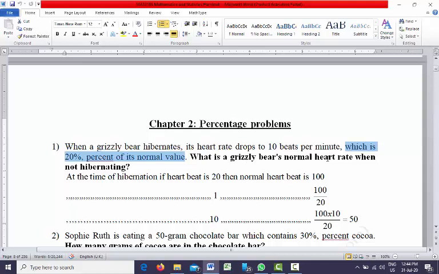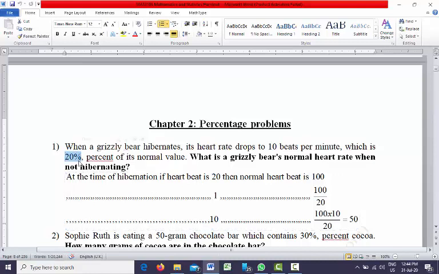What is a grizzly bear's heart rate when not hibernating? That means, what is the bear's normal heart rate? The question is asking us to find the grizzly bear's normal heart rate. If the heartbeat at hibernation is 20, the normal heart rate is 100, since 20% is given.